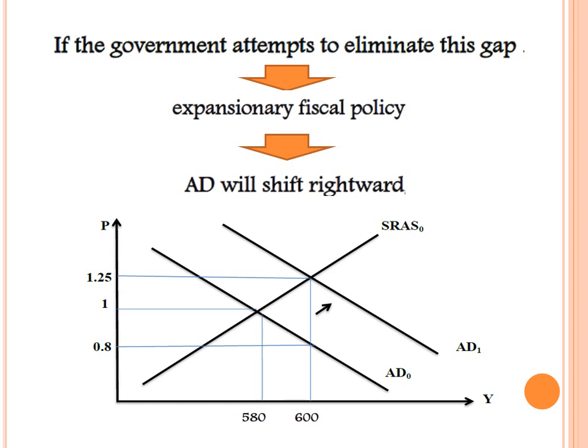Okay, this would cause a rightward shift in the aggregate demand curve till the gap is removed but at a higher price. If you compare this with the automatic adjustment mechanism, we notice that the gap is removed but at a lower price.